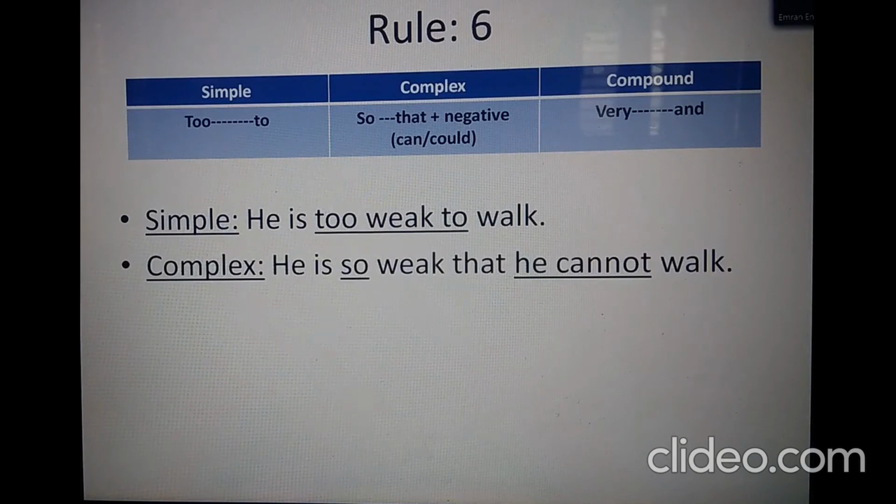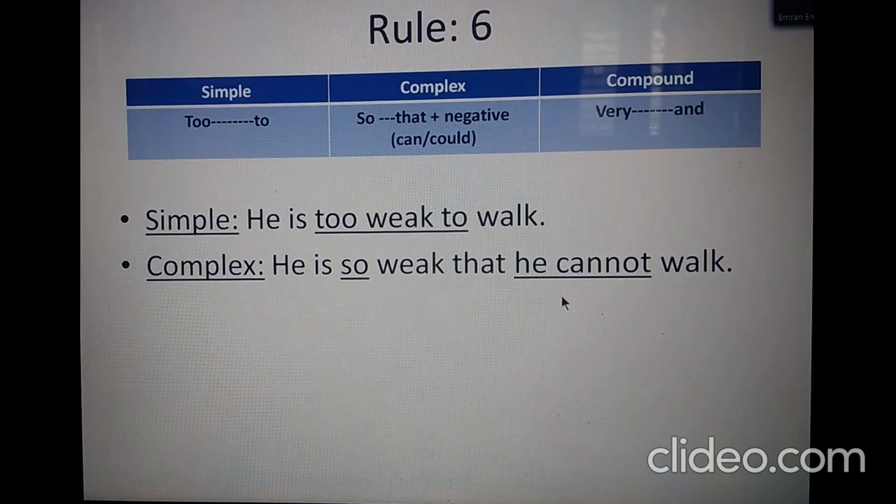To make the sentence compound, we need to use the modifier, the adverb very, in place of so, and the conjunction and in place of that. So let us make it compound. He is very weak and he cannot walk.